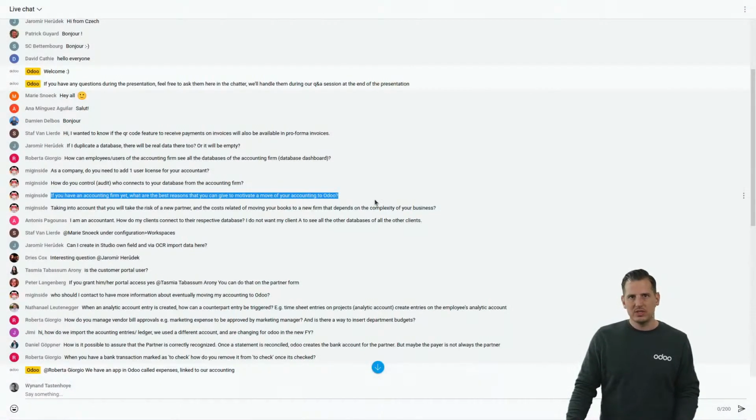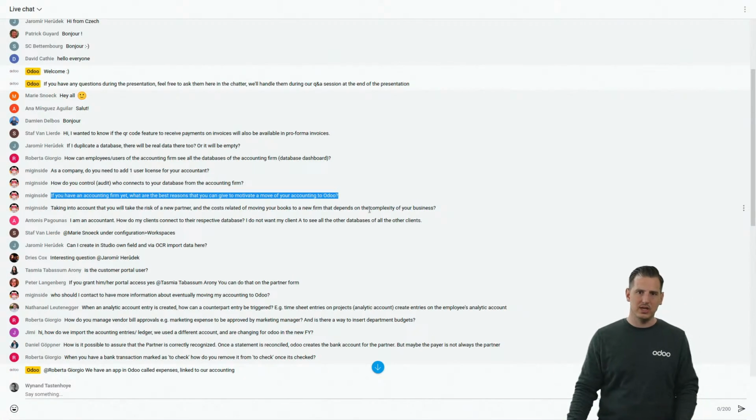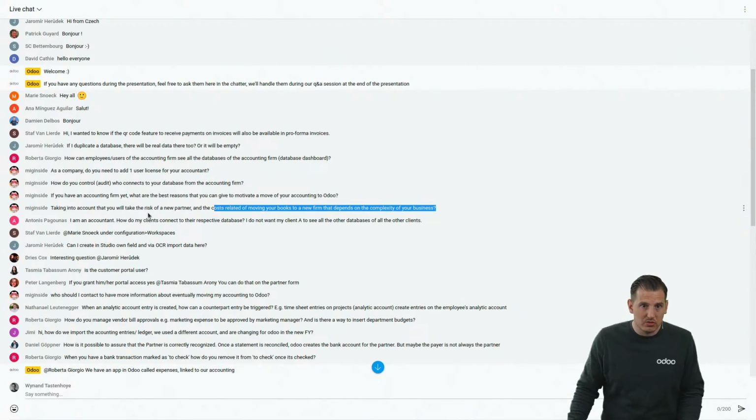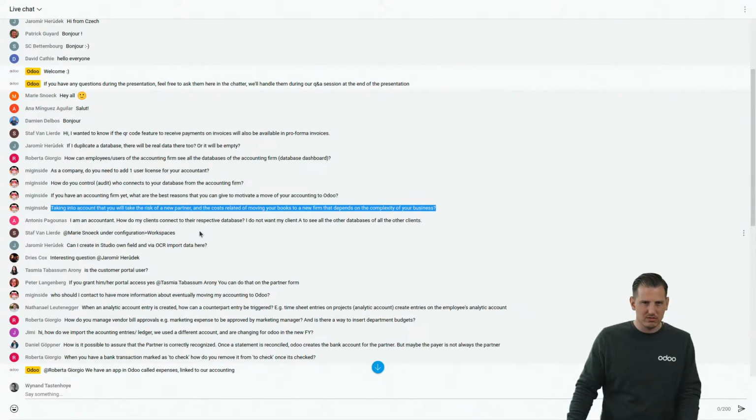So if you ask me why they will change, I think everybody needs to ask themselves where they want to go in the near future. I believe it's a choice of every single accounting firm, but if they have the vision in mind that I explained, I think we're one of, let's say, a few possible tools that makes that possible. Taking into account that you will take the risk of a new partner and the cost related to moving your books to a new firm, that depends on the complexity of your business. I don't know if it's a question. If it's a question, I'm sorry, I did not understand.